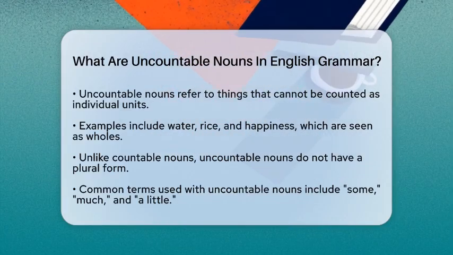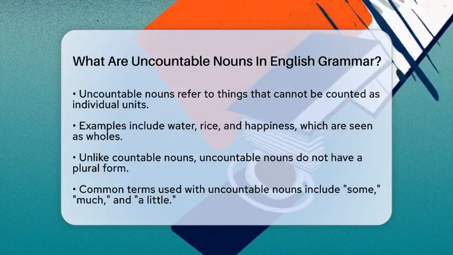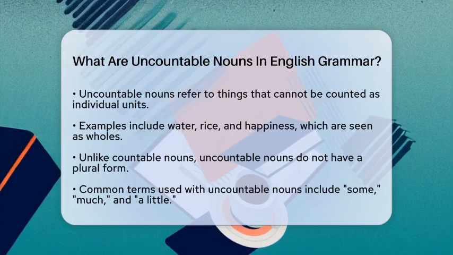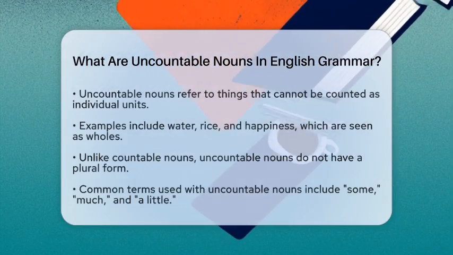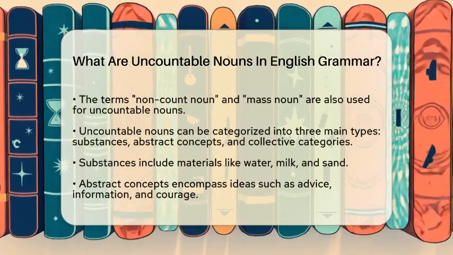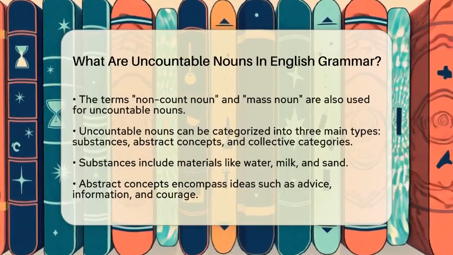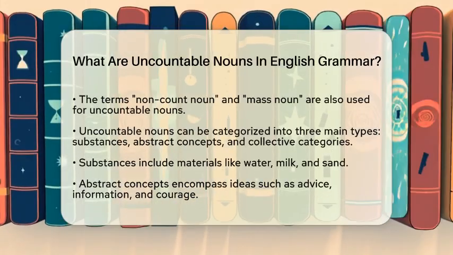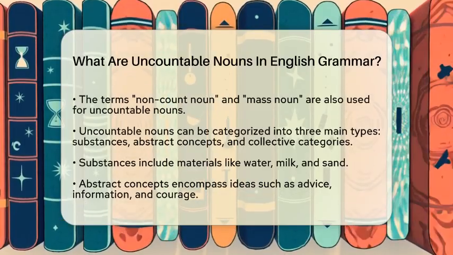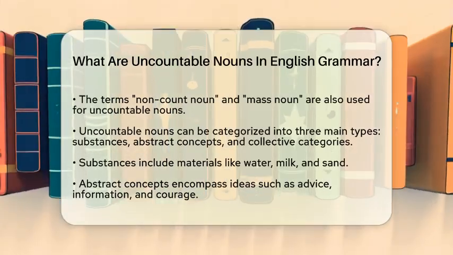Uncountable nouns do not have a plural form and cannot be used with numbers directly. Instead, we use terms like some, much, or a little. The term uncountable noun is also known as non-count noun or mass noun. These nouns often fall into three main categories.